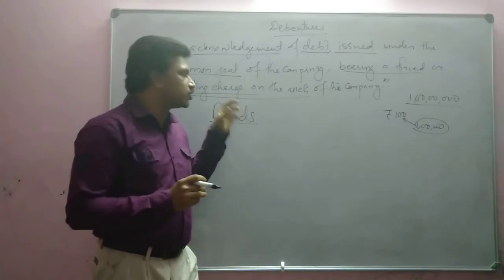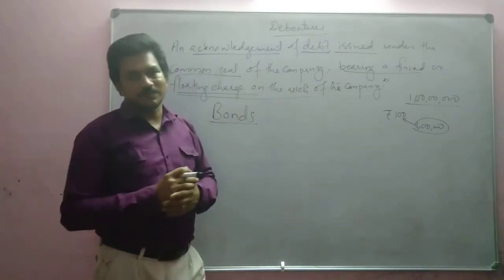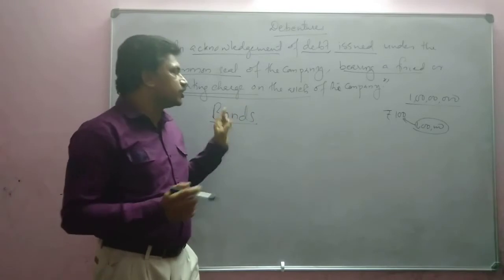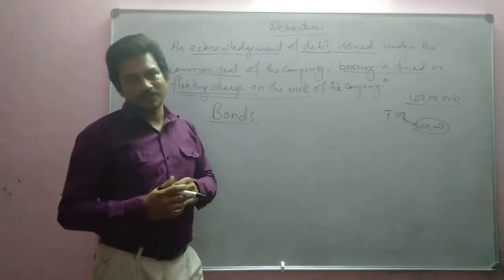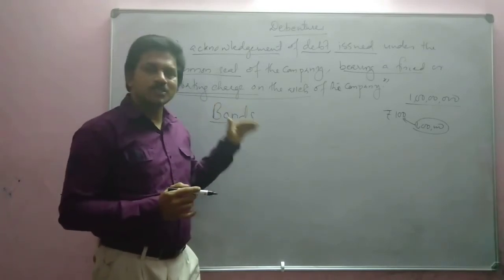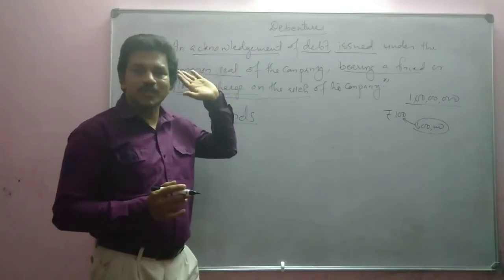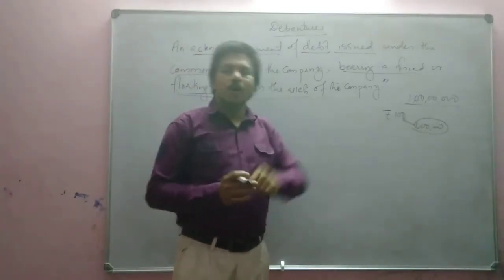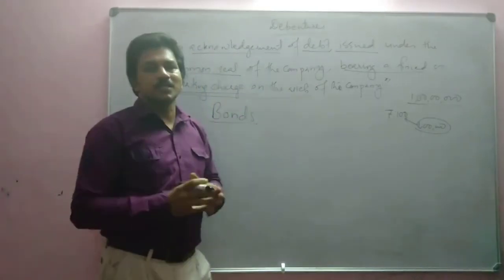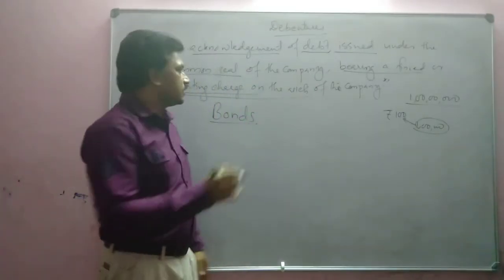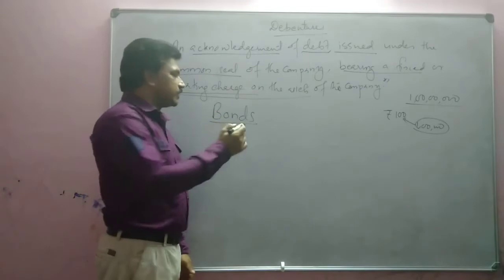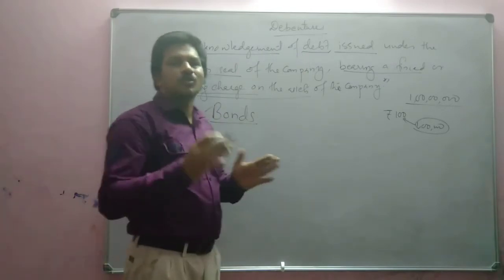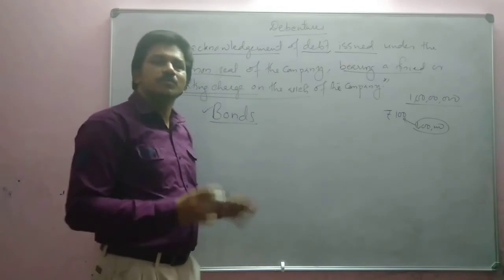Bonds used to be issued by the government, but nowadays other organizations also issue bonds. Bonds are also just like debentures. Earlier they were issued by the government, semi-governmental undertakings, or central or state governments. If they wanted to borrow money from the public, they used to issue bonds. Now many other organizations have also started issuing bonds.